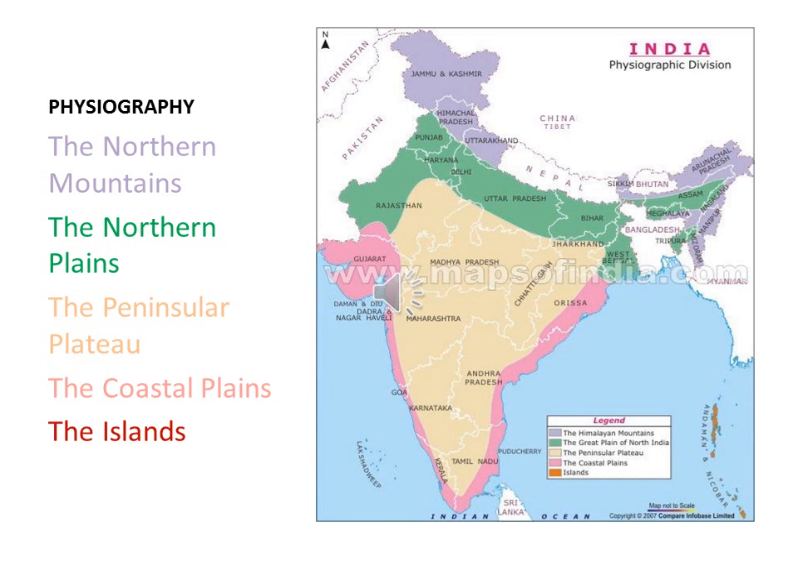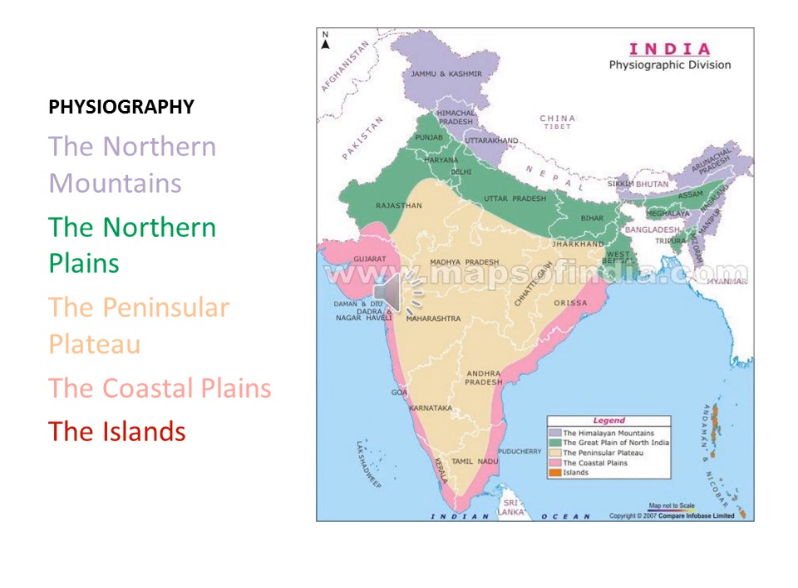Physically, India is divided into 6 divisions. One is the northern mountains, that covers the Himalayas. Then the northern plains, also called the Indo-Gangetic Plain. Then the peninsular plateau, otherwise called the Deccan Plateau. Then the coastal plains, the east coastal plain and the west coastal plain.